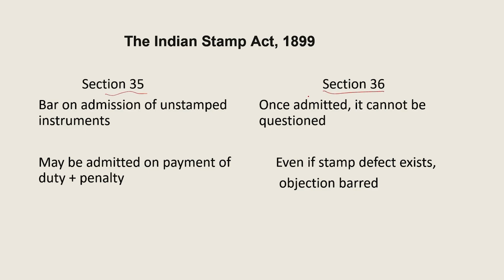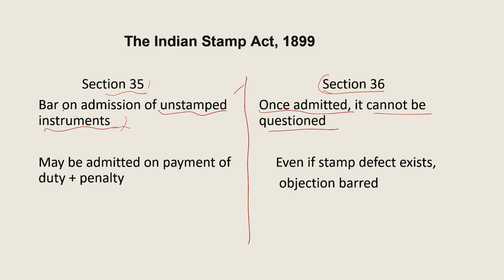See, section 35 is a bar on admission of unstamped instrument, right? But section 36 says, once this instrument is admitted, it cannot be questioned. I'm sure this will help you understand more clearly how section 35 and section 36 are different and how they are connected to each other.